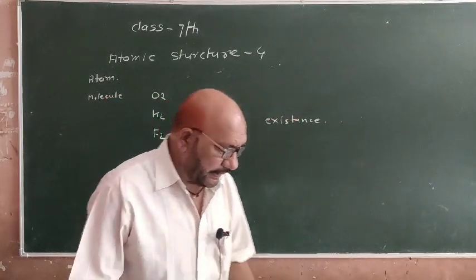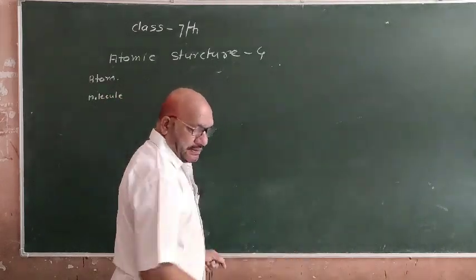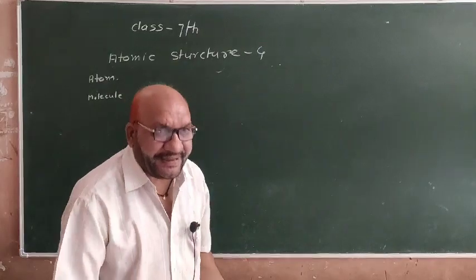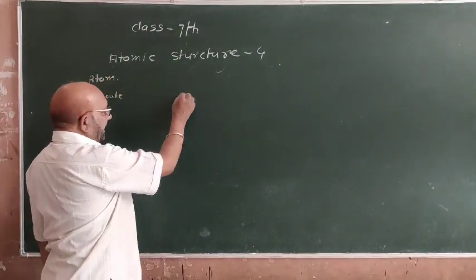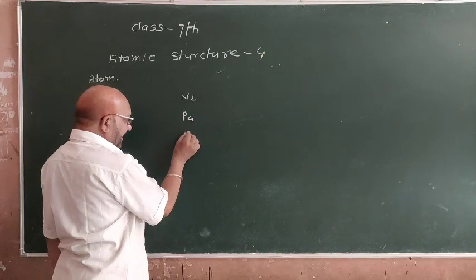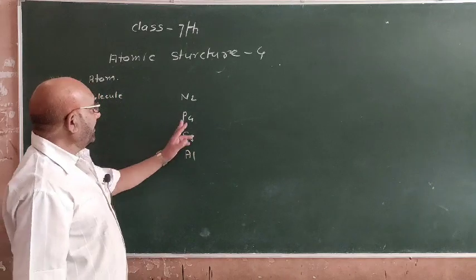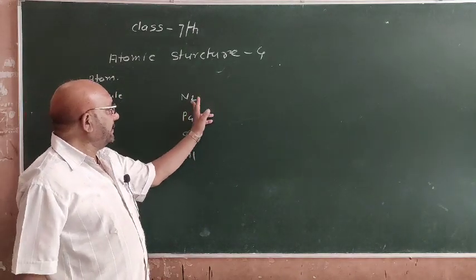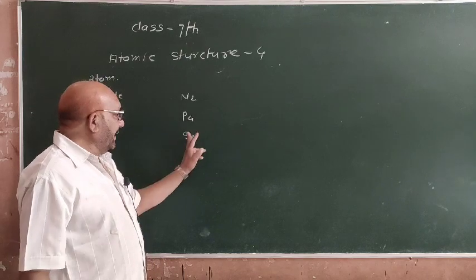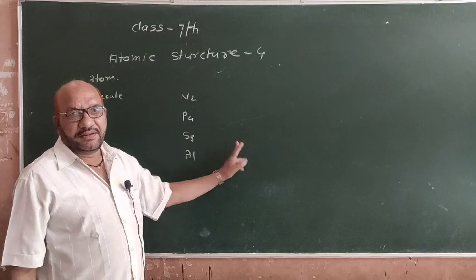Now I read the symbol of molecules. For example, नाइट्रोजन. तो नाइट्रोजन का सिंबल क्या है? N2. फास्फोरस P4. सल्फर S8. एल्युमिनियम Al. Now the number of atoms: in N2 the number of atoms is 2, in P4 it is 4, in S8 it is 8, and in Al the number of atoms is 1. Right?